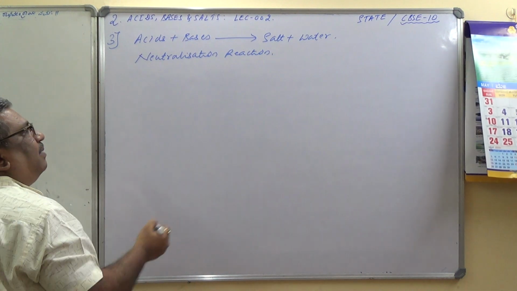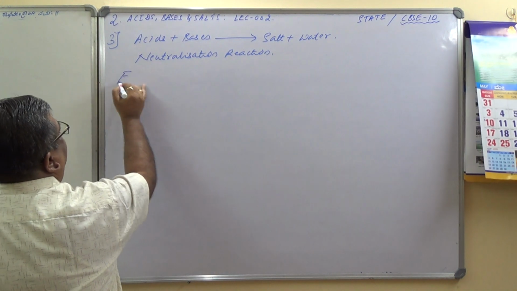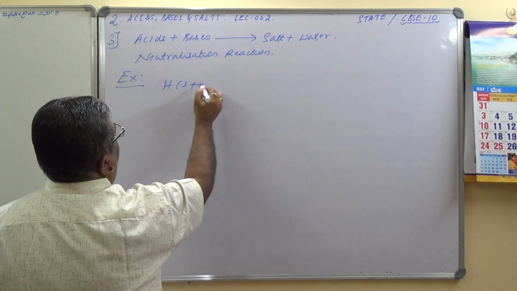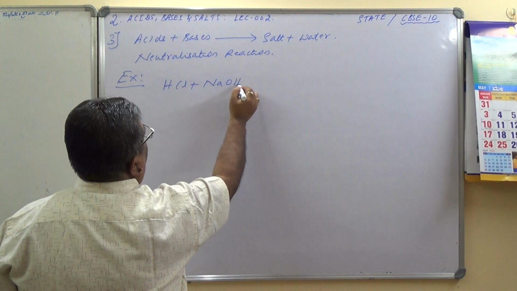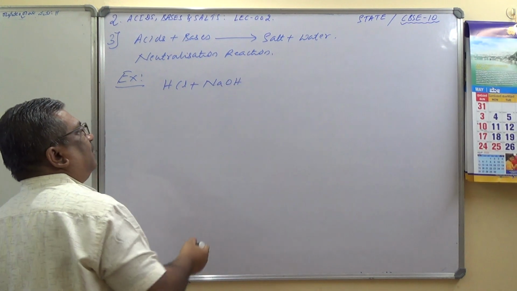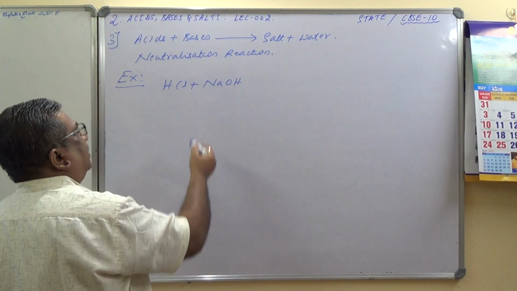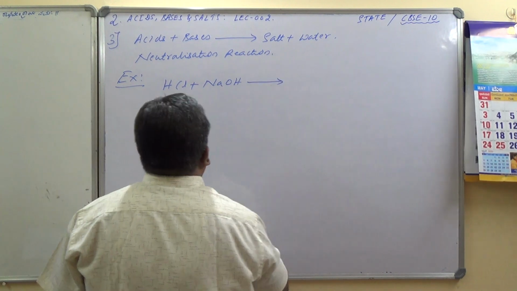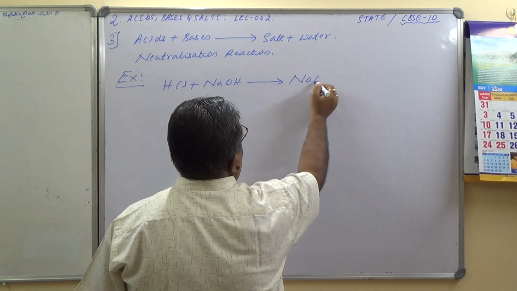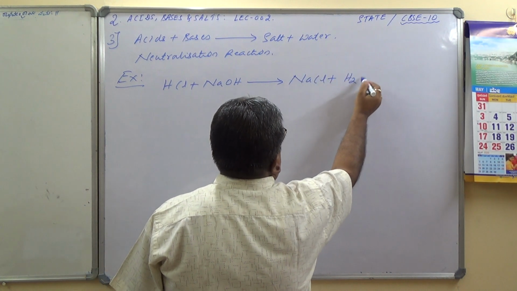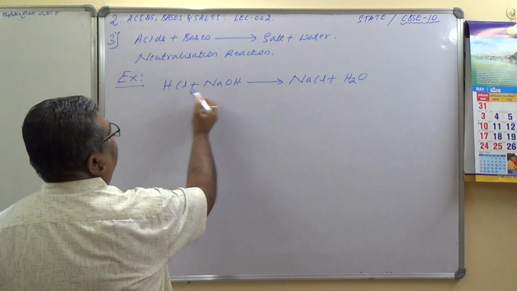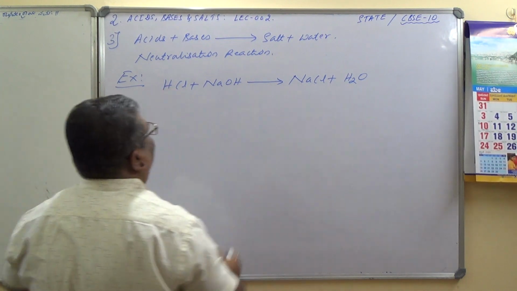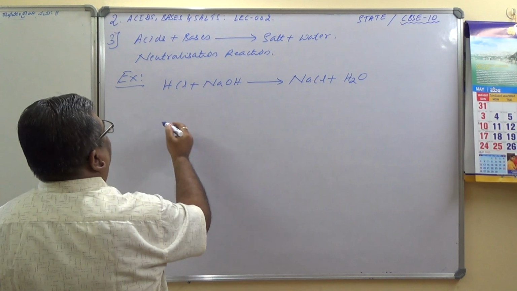Okay, some examples can we take here? Let us take hydrochloric acid plus sodium hydroxide, the chemicals that we took in the activities, and the same reaction we try to write here. Formation of salt is NaCl plus water. Let us try to balance it. H, 2H, 1 oxygen, 1 Na, 1 Cl. It is balanced.